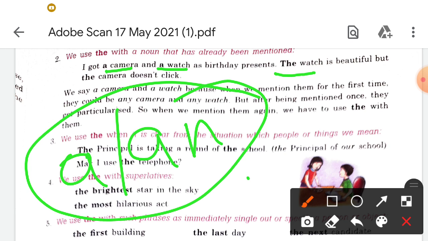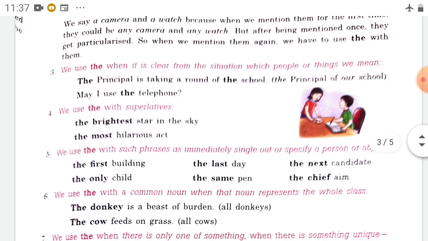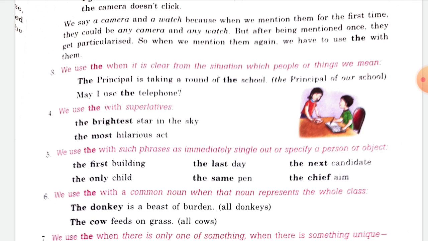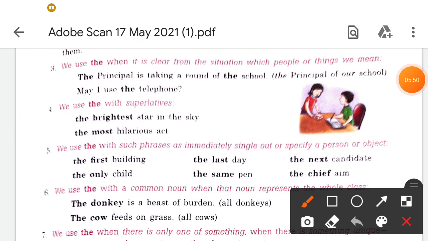The watch is beautiful but the camera does not click, and next, the watch is given by my father. Means you will be using the again and again, but a will be used only once, at the starting of a line or paragraph. Okay, or we use the when it is clear from the situation which person or thing we mean, like: may I use the telephone? The principal is taking a round of the school.